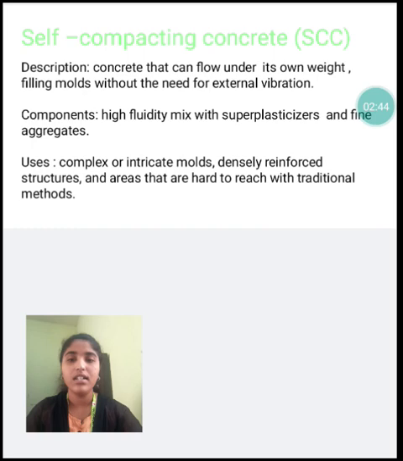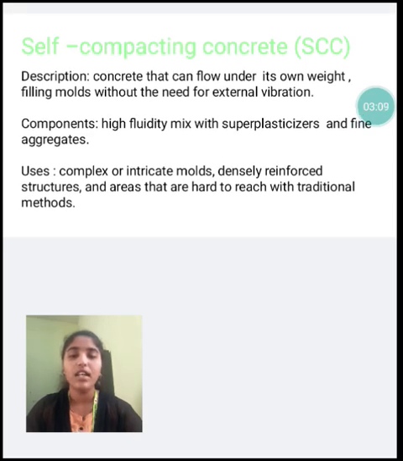Self-compacting concrete description: concrete that can flow under its own weight, filling molds without the need for external vibration. Components: high fluidity mix with superplasticizers and fine aggregates. Uses of self-compacting concrete: complex or intricate molds, densely reinforced structures, and areas that are hard to reach with traditional methods.